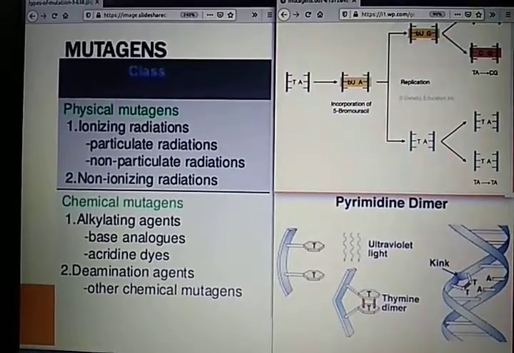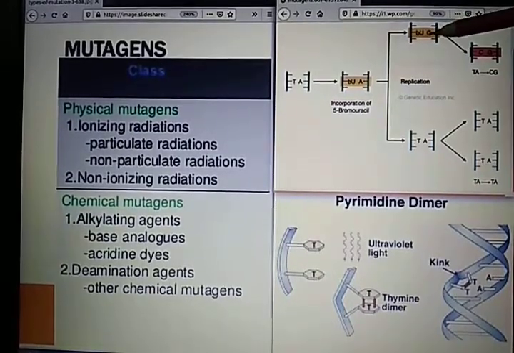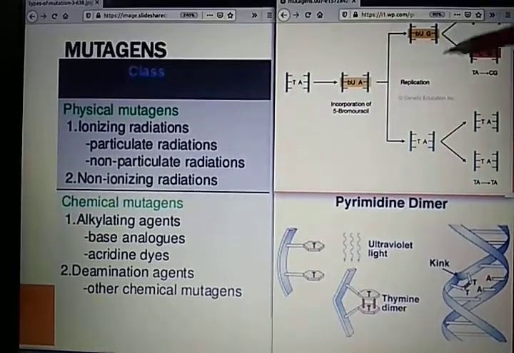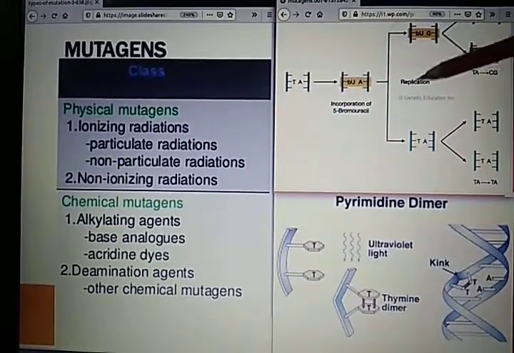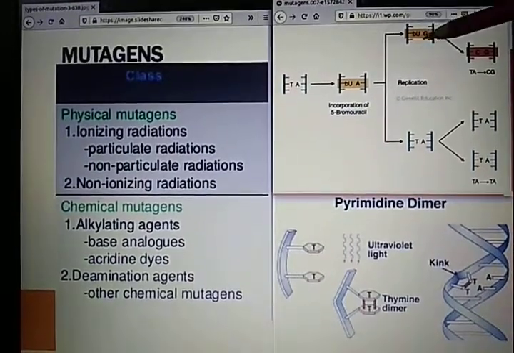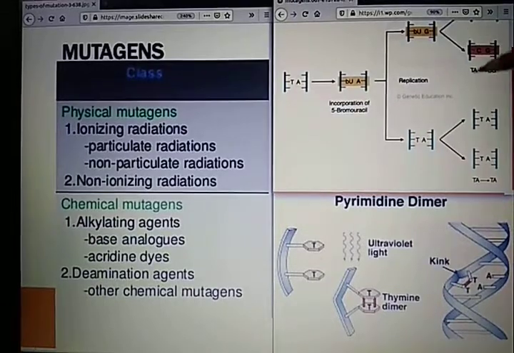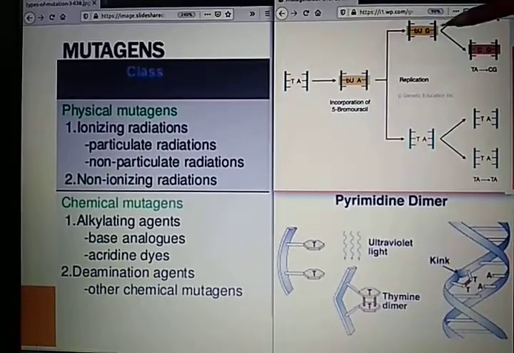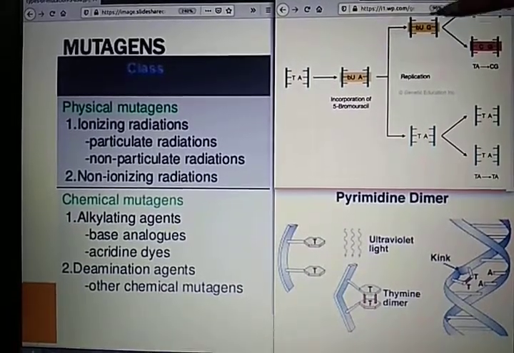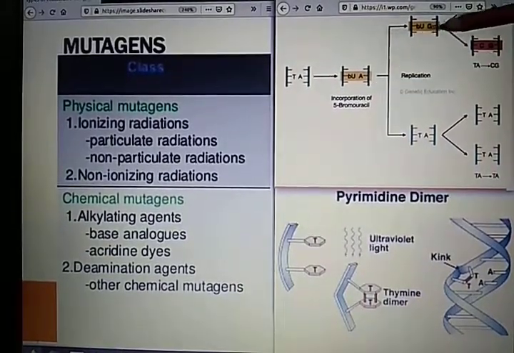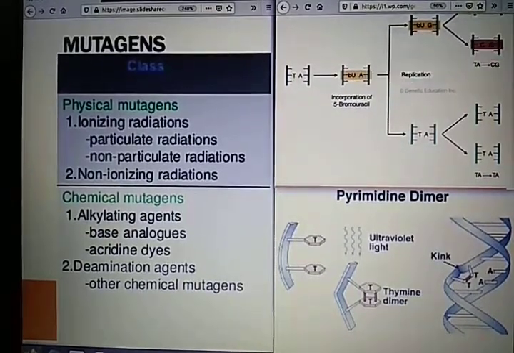When the next phase of replication occurs, this guanine containing strand will also replicate. This bromouracil containing strand will also replicate and produce its daughter strand. And this is the strand containing guanine. In the first phase of replication, adenine is replaced by guanine because of the incorporation of bromouracil.